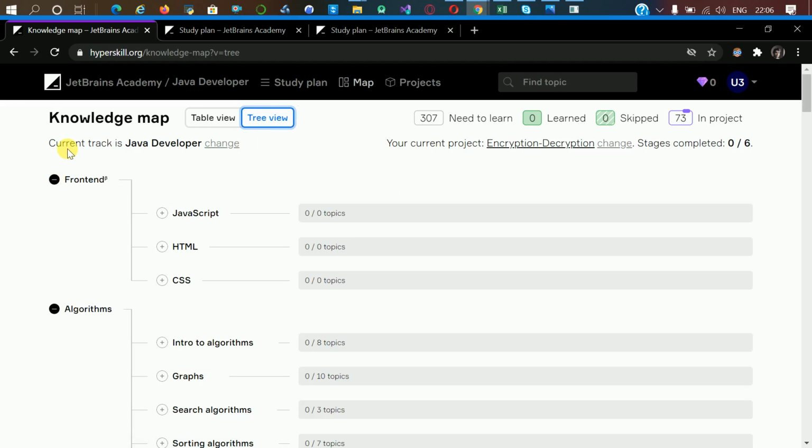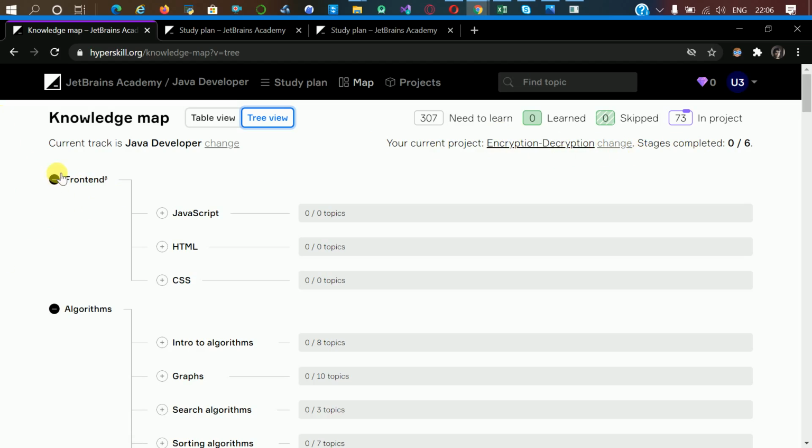You can see my current track is Java developer. You can change it, but I don't want to change it because I want to be a Java developer. And you can see your current project, encryption, decryption. I can change my project, but I want to start with this project actually. So let me explain.